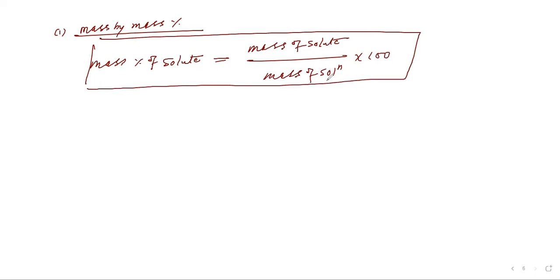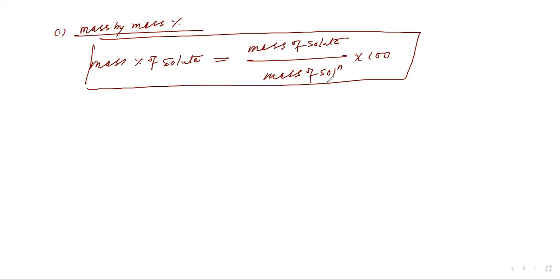Generally, it is per 100 gram of mass of solution. That is the amount of solute present in per 100 gram of mass of solution. Can you see? If it is coming as 5% or 10%, that is considered out of 100.